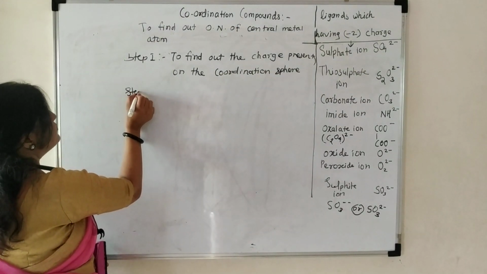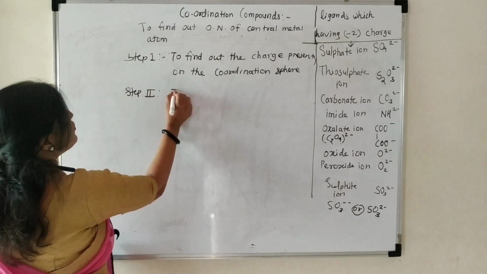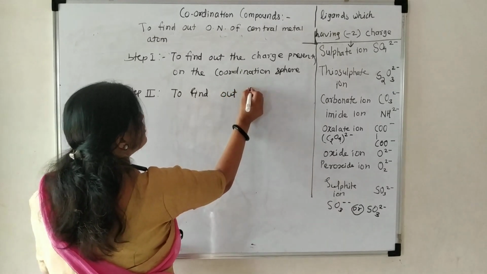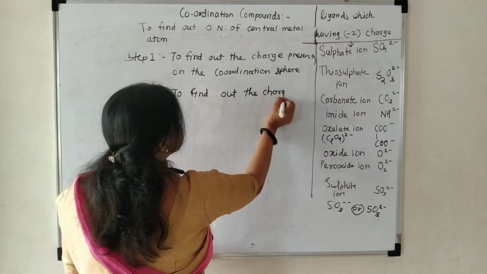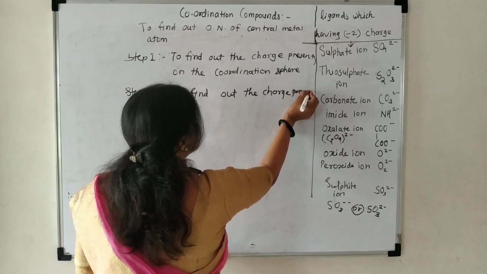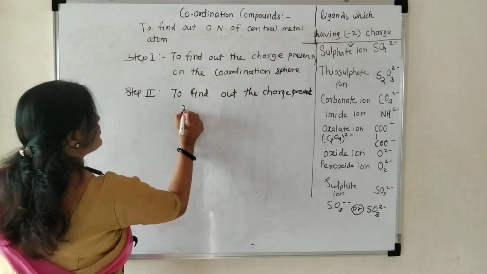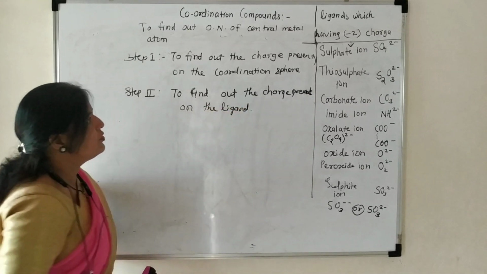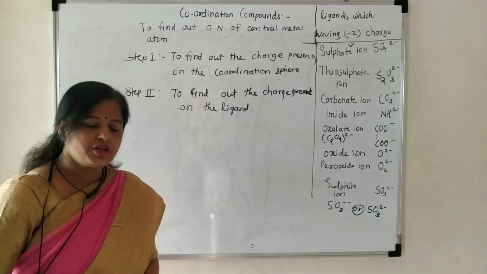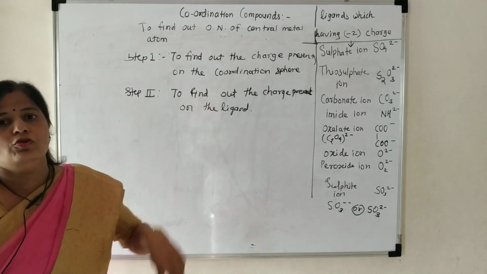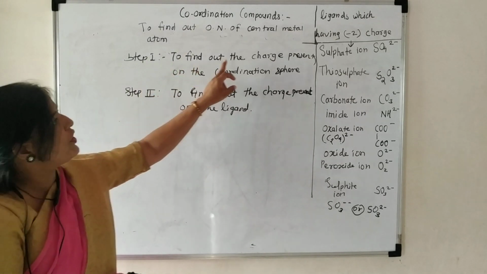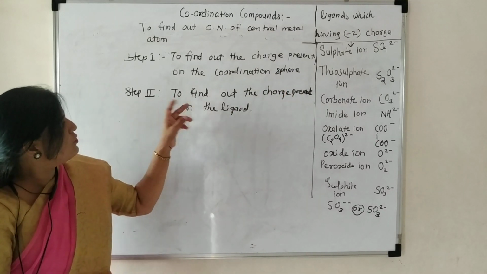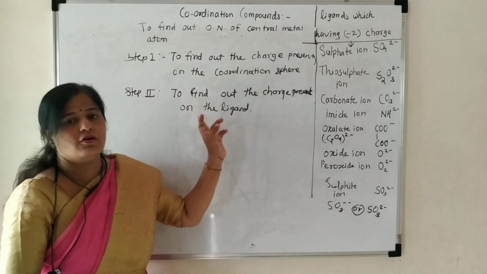Step second, to find out the charge present on the ligand. Charge present on the ligand. To find out the oxidation number of the central metal atom, you have to follow the two steps. First step is to find out the charge present on the coordination sphere. Then in the second step, you have to find out the charge present on the ligand.